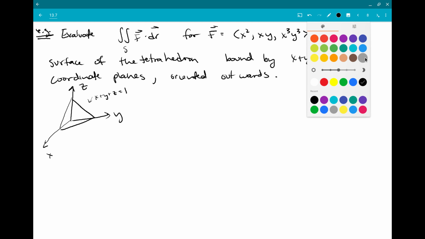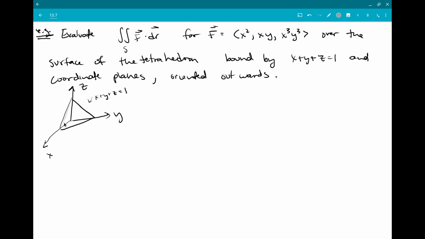But now we're also thinking about these surfaces too. So we're thinking about this triangular part that we usually work with, but it's a closed surface. It's a geometric object. And so this little triangle in the xz plane, this triangle in the zy plane, and this triangle in the xy plane are also part of your surface. And so it is closed.